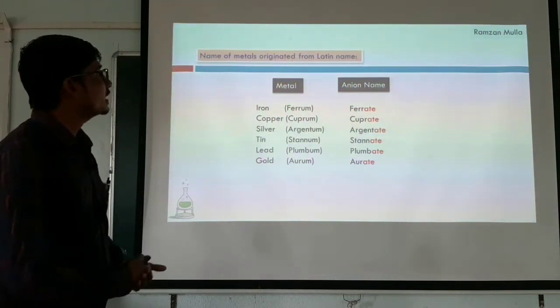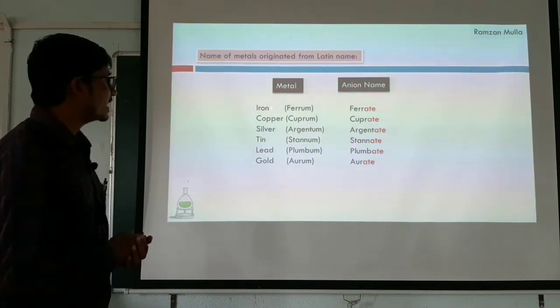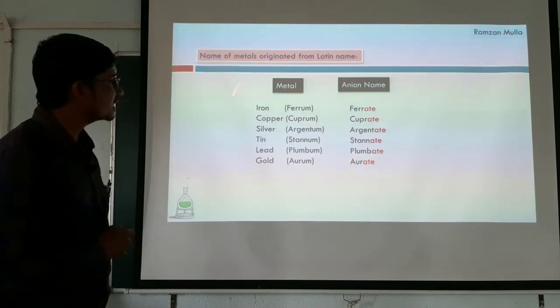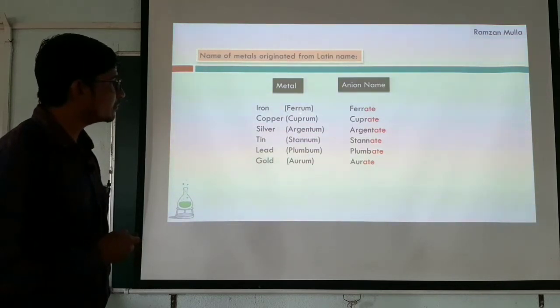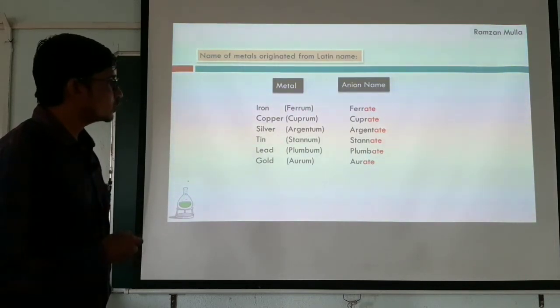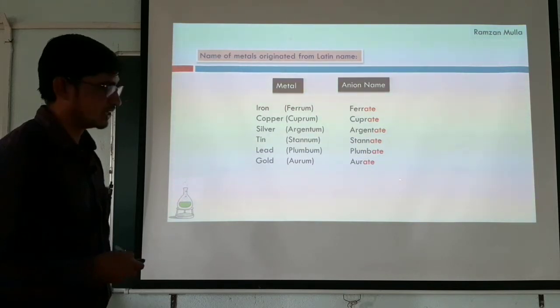Next one is names of metals originating from Latin names. Iron we write as ferrum. Whenever iron is present in an anionic complex, we have to write ferrate. Here we change to the Latin name and add ate to the Latin name of the metal. Similarly, cuprum becomes cuprate, argentum becomes argentate, stannum becomes stannate, plumbum becomes plumbate, and aurum becomes aurate.